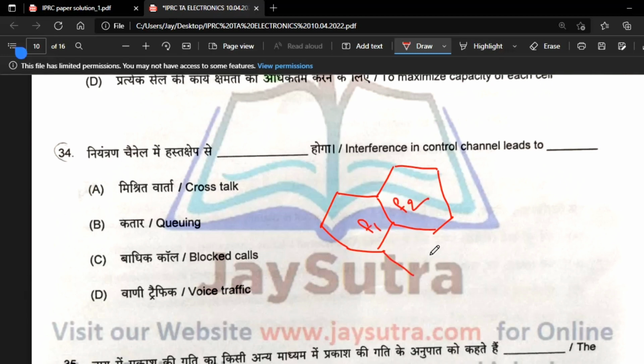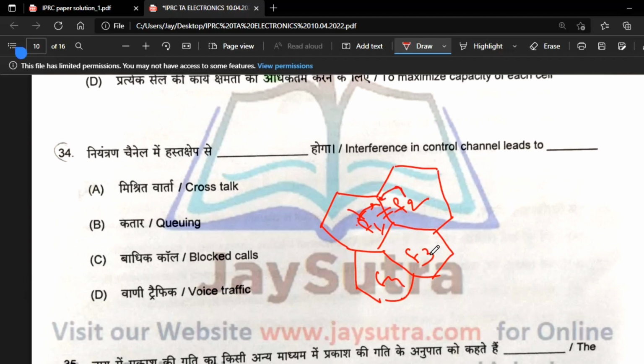One tower covers a hexagon area, and another tower covers another area with a different frequency, F1 and F2, and the third and fourth also have different frequencies. Now let's assume F1 and F2 are equal frequency at the boundary.